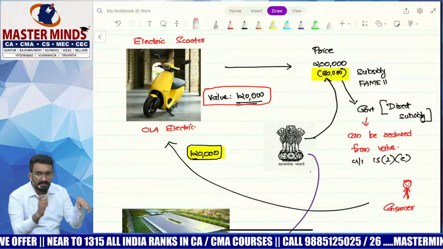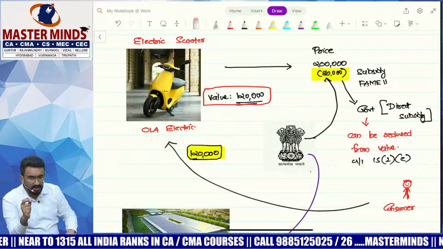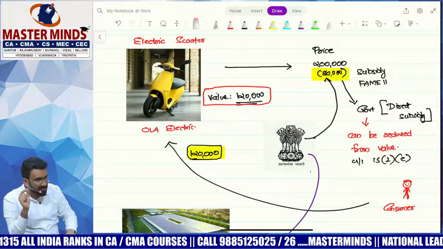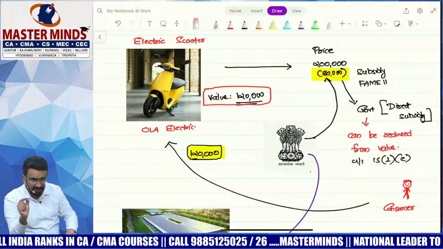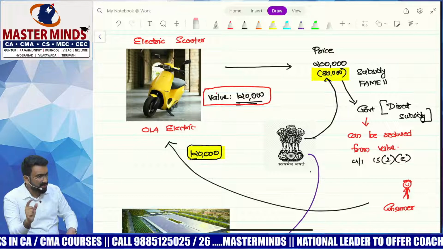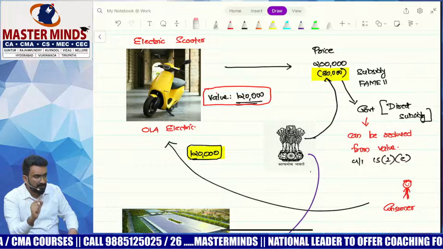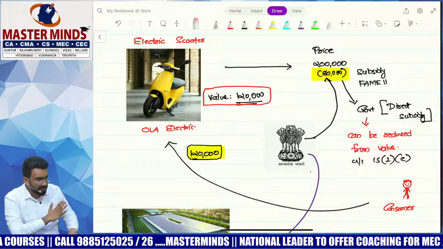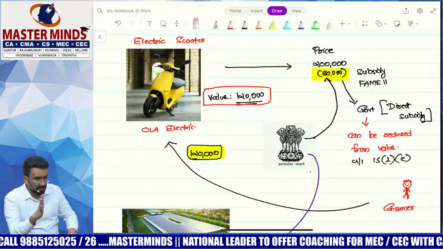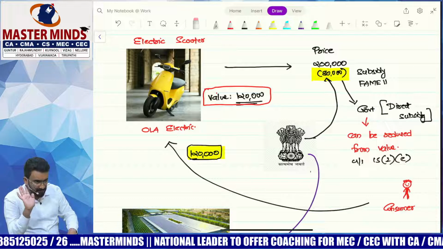No. A direct subsidy is linked to the sale, linked to the price of the product. You get the subsidy only when you make a sale. If it's a government subsidy, you get to reduce that from the value, because that's not part of consideration. So section 15 subsection 2 clause E is coming in. You don't have to include that in the value. Understood?